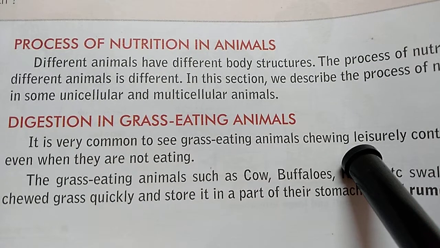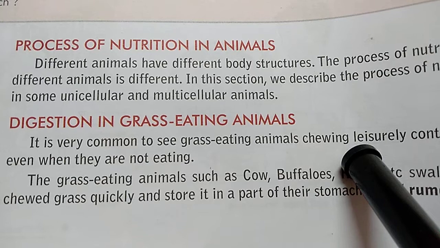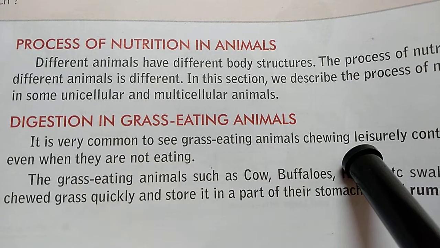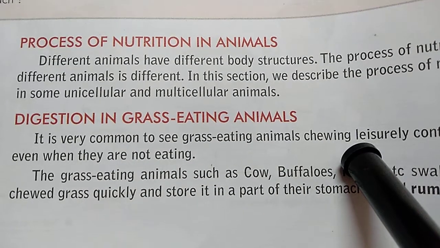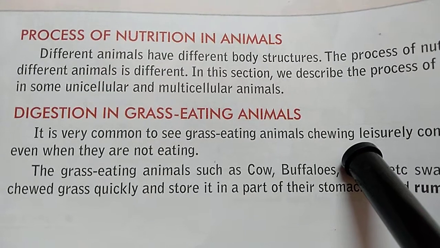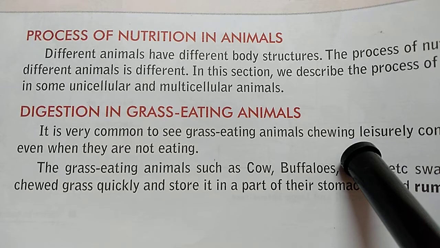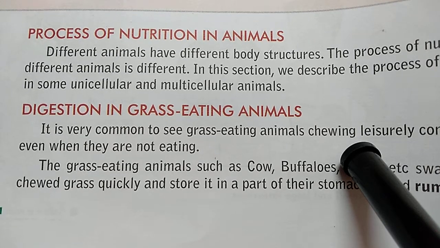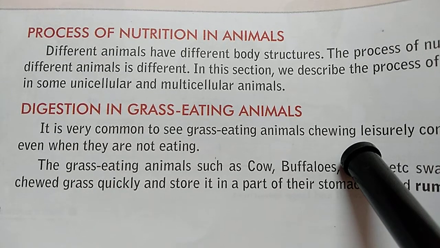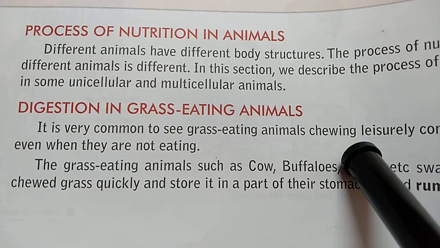Process of nutrition in animals. All of you have seen different kinds of animals and the food they eat. You know some common grazing animals around us, that are cow, buffalo, goat, etc. And they eat grass and some other type of food, whatever is available to them.